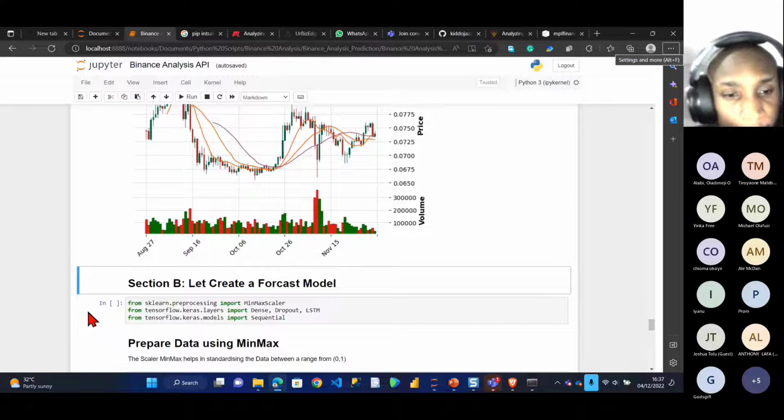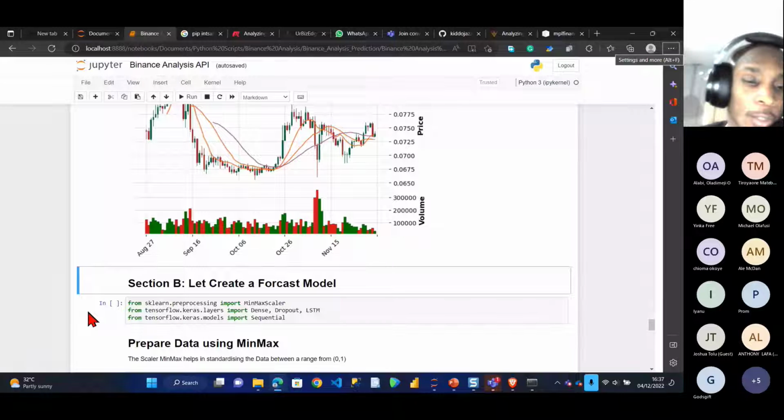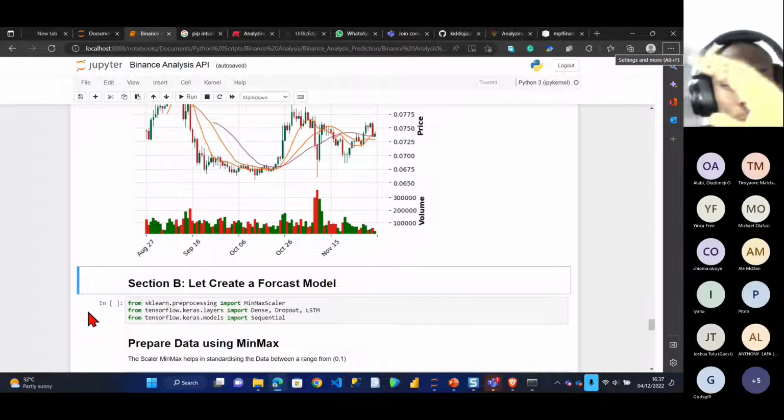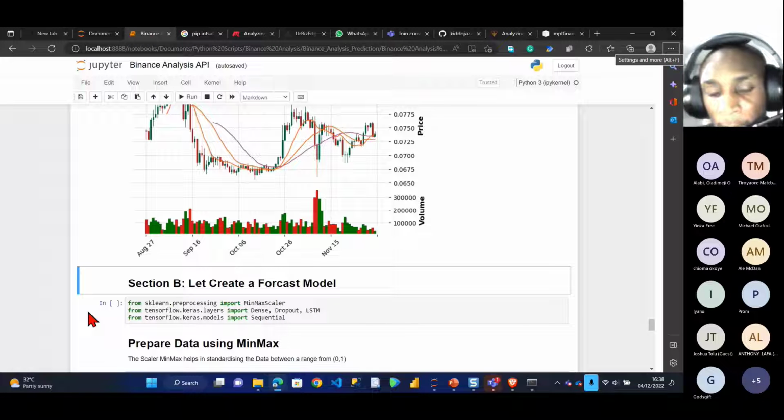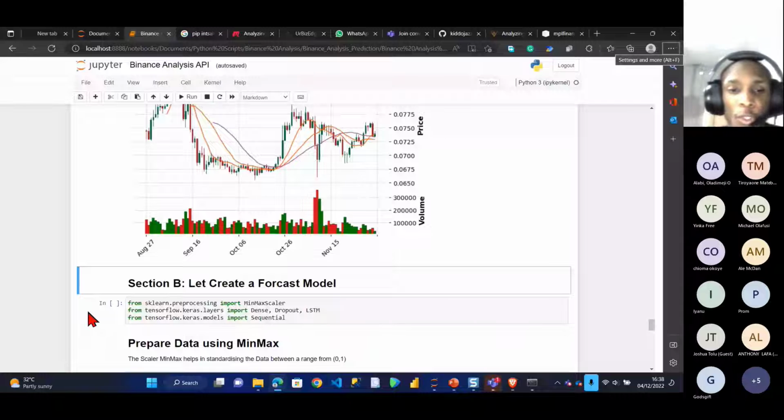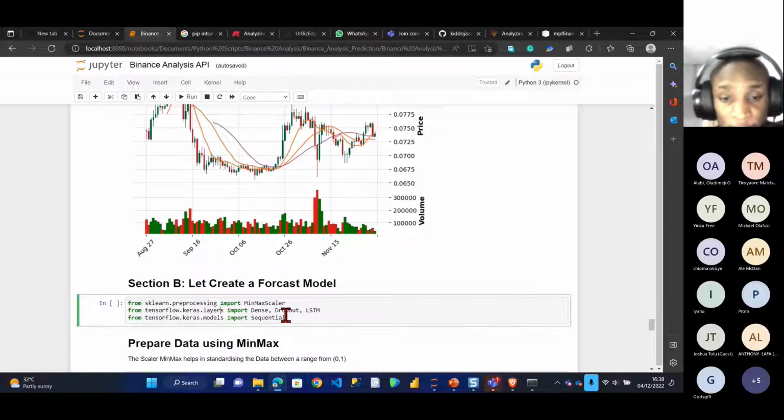So now for section B, this is where you do the prediction. For this section, I won't be doing future prediction. The reason is that cryptocurrency is very volatile. If I say cryptocurrency will rise today, just by a tweet from people like Elon Musk, it will drop or it might rise. So I'm not going to do any future prediction for this section. I'm only going to do the prediction of the values that have already been gotten. This is very volatile data, so it's unpredictable.